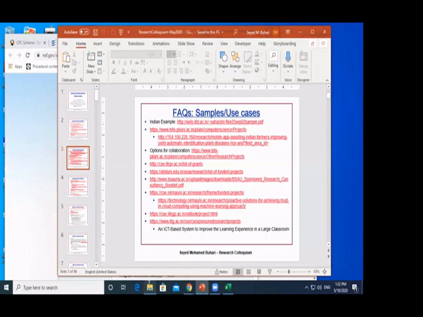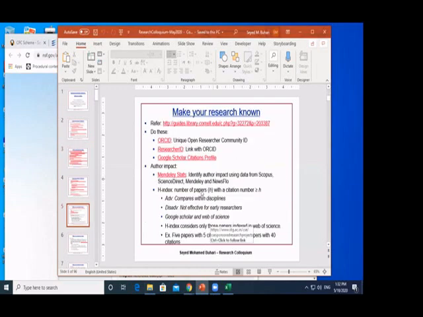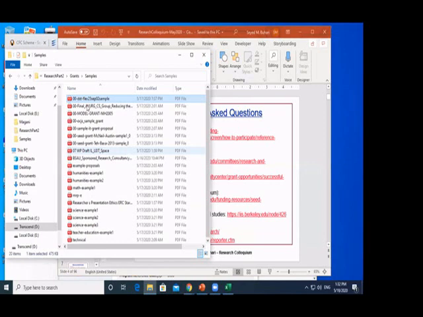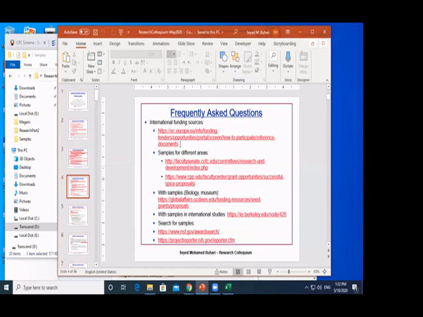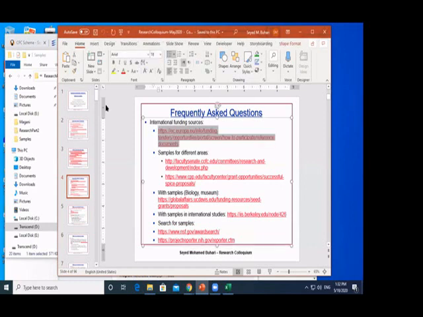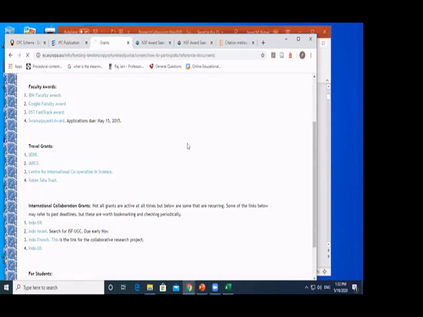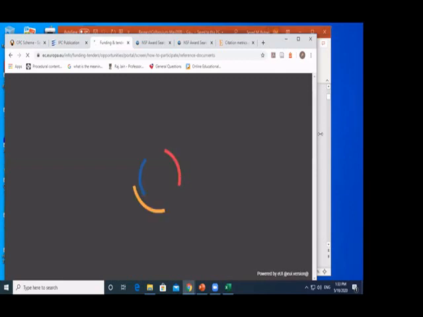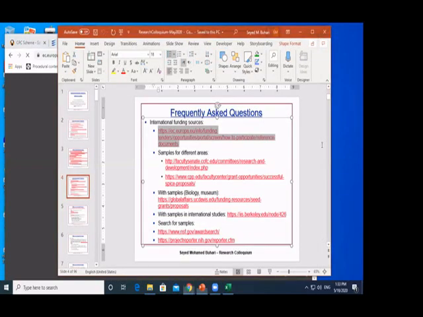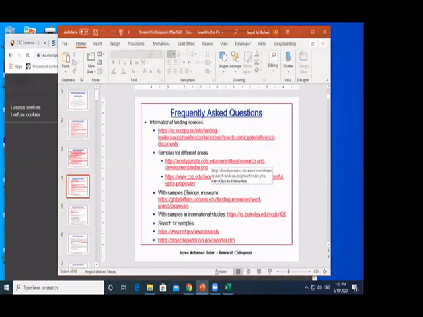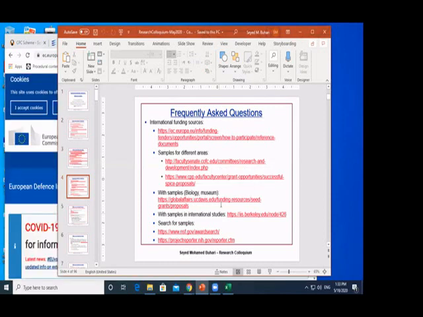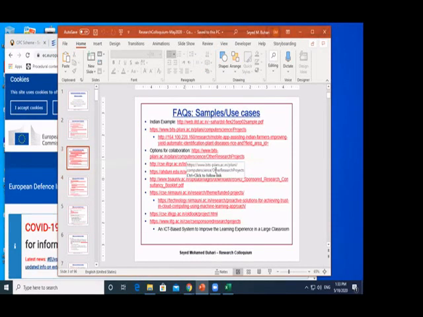Okay, so let's take some other examples as well. Here are some other examples I have. By the way, all the links I have provided here. If you are looking for international funding sources, you can also look from this link here. You can search for different things here. Here are some examples.